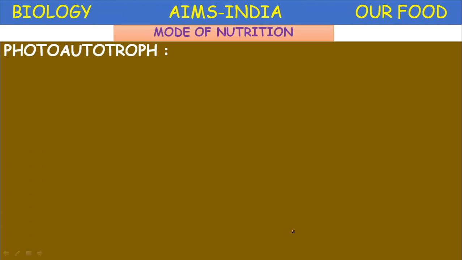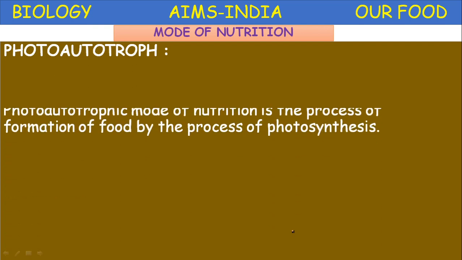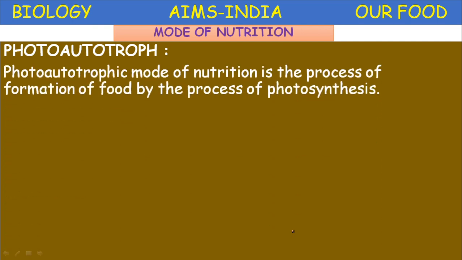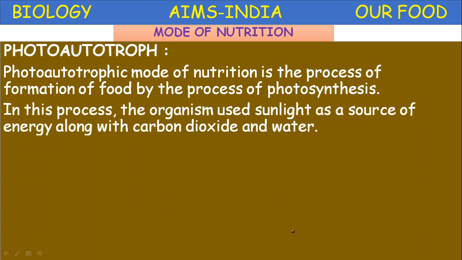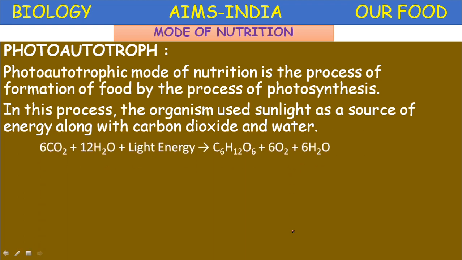Mode of nutrition. First, photoautotrophs. The photoautotrophic mode of nutrition is the process of formation of food by the process of photosynthesis. In this process, the organism uses sunlight as a source of energy along with carbon dioxide and water. So this is the equation representing the photoautotrophic nutrition. 6CO2 plus 12H2O in the presence of light as well as chlorophyll gives rise to C6H12O6 plus 6O2 plus 6H2O.